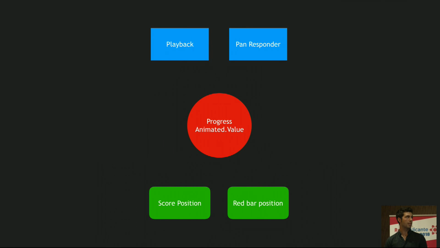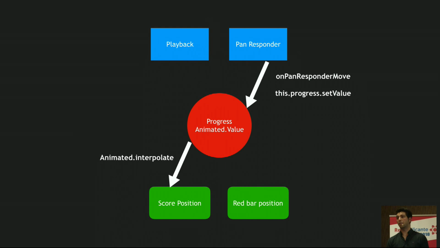But now we have a second event driver, which is the PanResponder. When we interact by touching the screen, we want to change this animated value by using, in this case, an imperative call, setValue. That is also possible. Since we have the interpolations defined, the horizontal position of the score as well as the tempo bar will react automatically because the relationship is defined upfront.